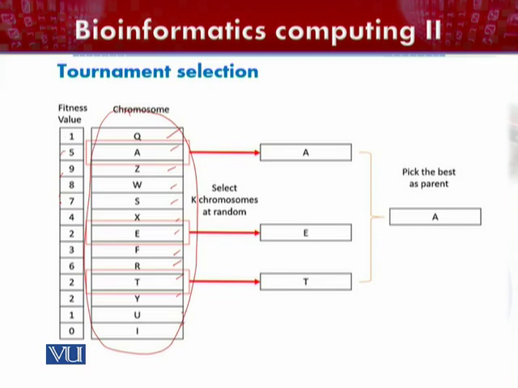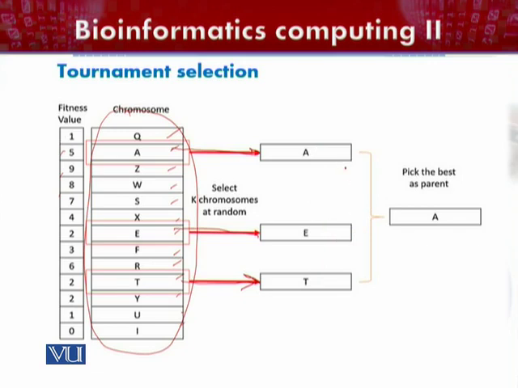For example, in this specific case, we have selected A, E, and T to participate in this tournament. Now, they were selected randomly, but in the next step of the tournament, on the basis of their fitness values, the best fitted individual will be selected.